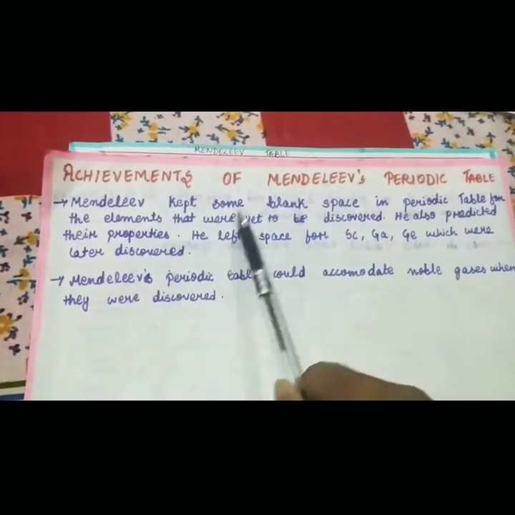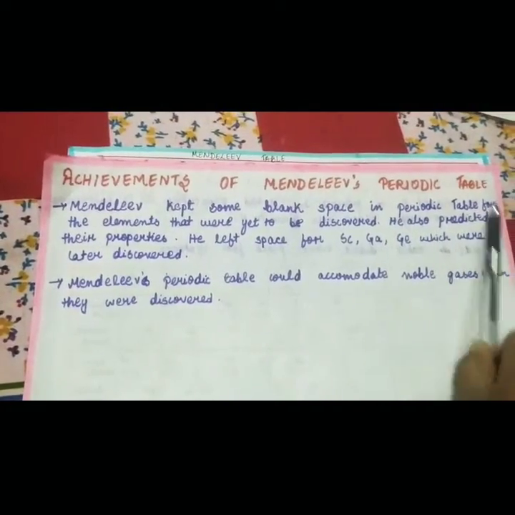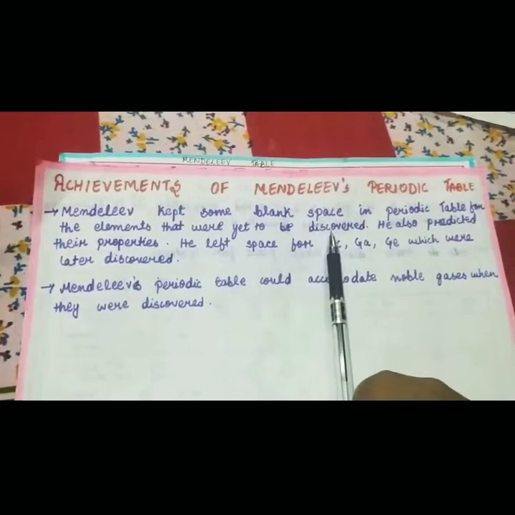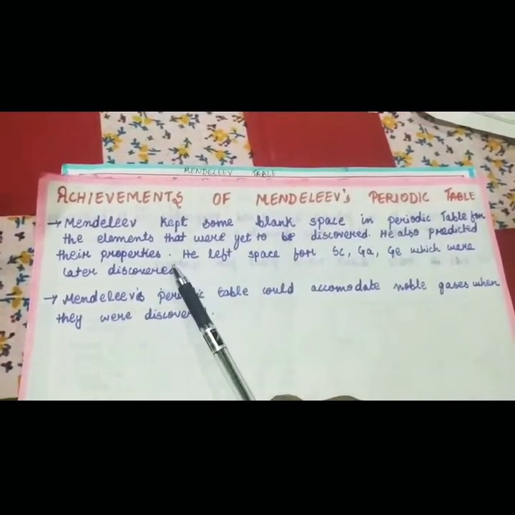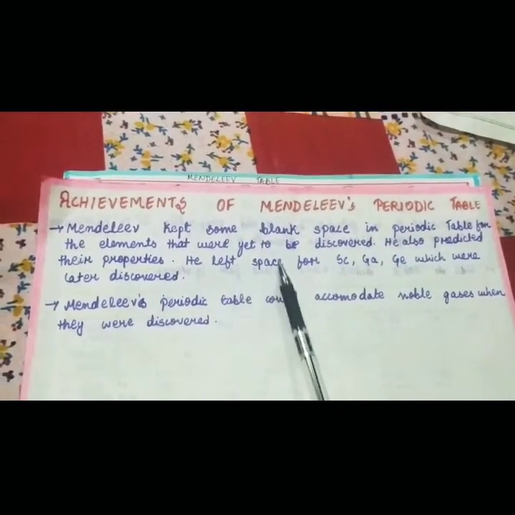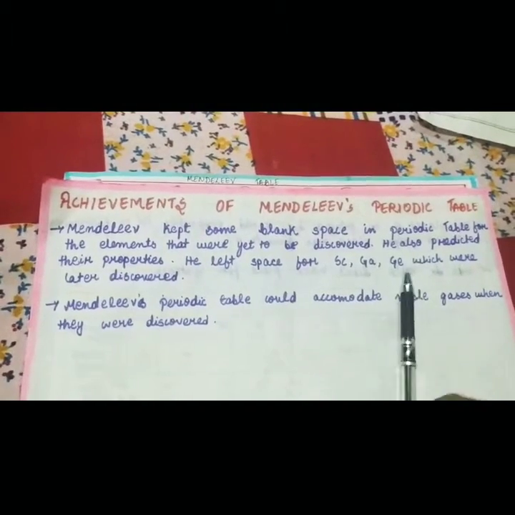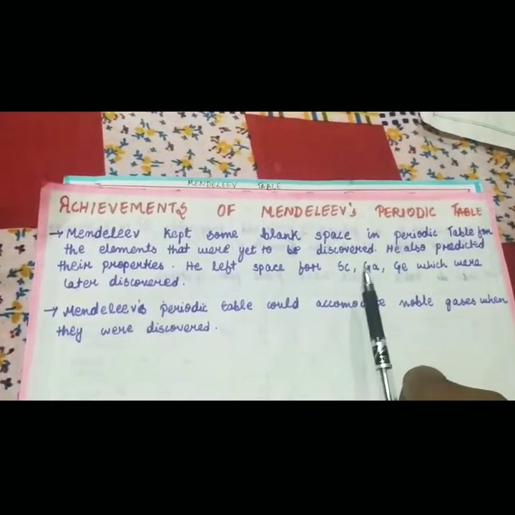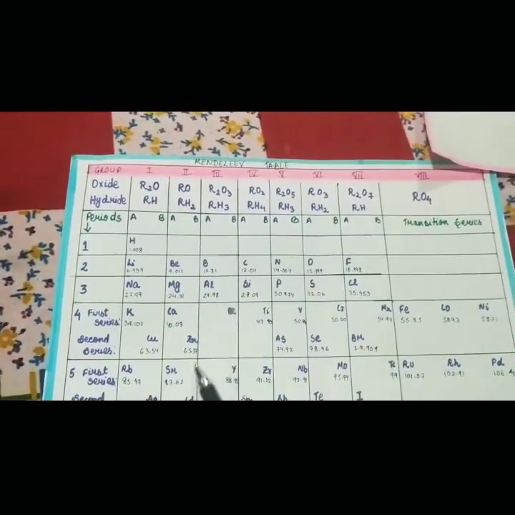Mendeleev kept some gaps, blank spaces in the periodic table for the elements that were yet to be discovered. He also predicted their properties. And guess what? The spaces that he left for those elements were later discovered. For example, he left space for scandium, gallium and germanium. See, you see these empty spaces here?